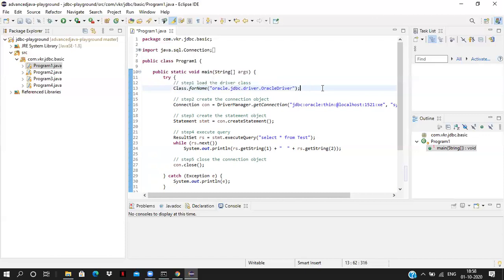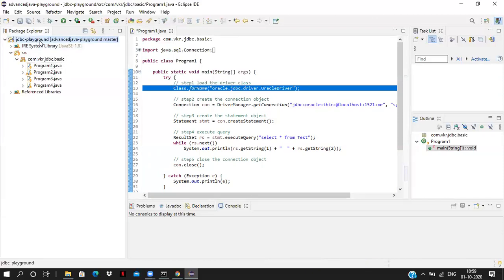This class is already developed by the JDBC developers. Inside the JDBC, we have a jar, and inside the jar, we have this class, the OracleDriver class. To use this type 4 driver, we have to set the environment variable to our project. If this is a Java project, we have to set the environment variable. This is very important.